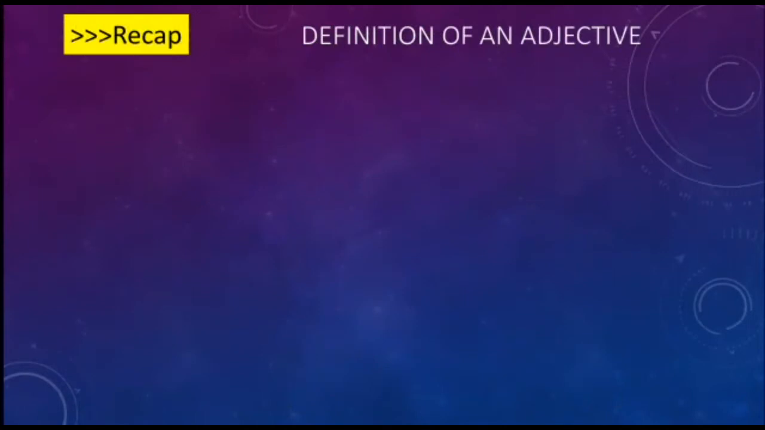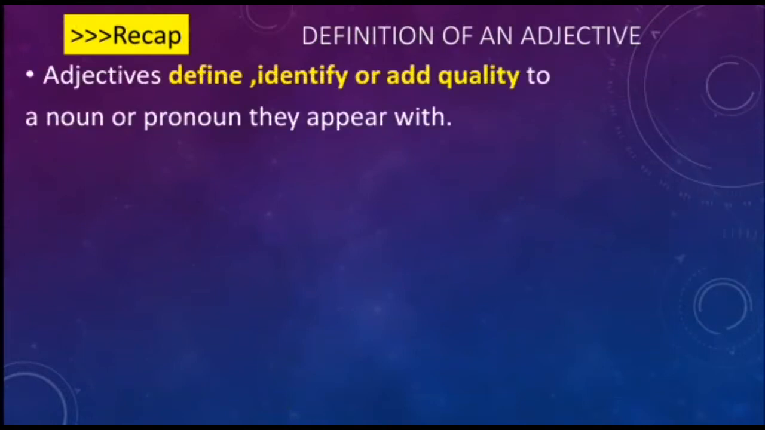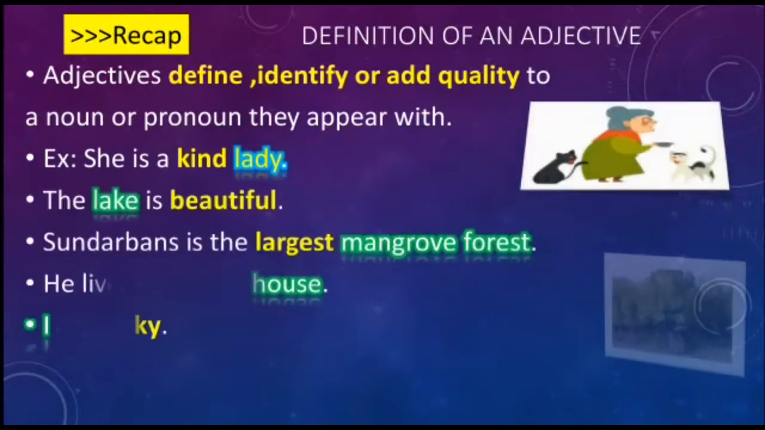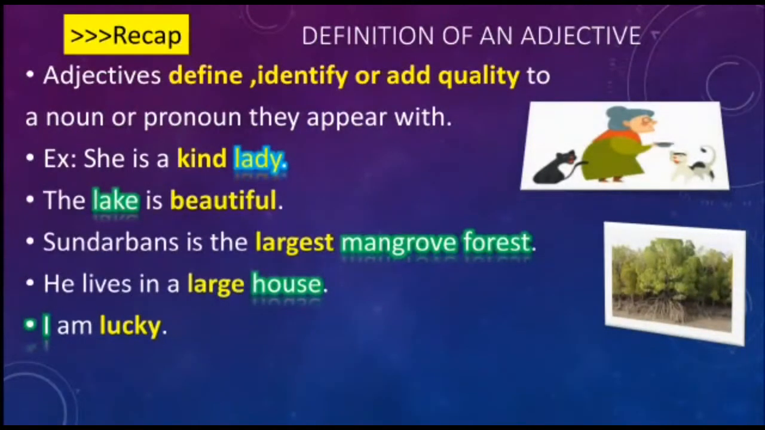Just as a recap, let's understand the definition of an adjective which we have learnt in our previous video. So we have defined adjectives as the words which are used to define, identify or add quality to a noun or pronoun they appear with. And we have also learnt examples like: She's a kind lady, and the lake is beautiful. Sundarbans is the largest mangrove forest. He lives in a large house. I am lucky. So we have learnt here that an adjective defines, identifies or adds quality to a noun.